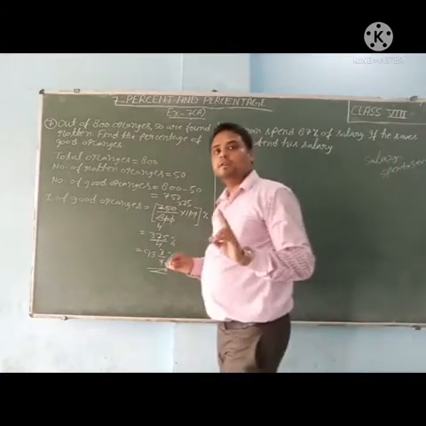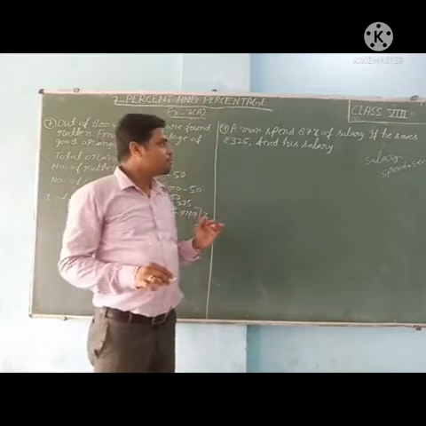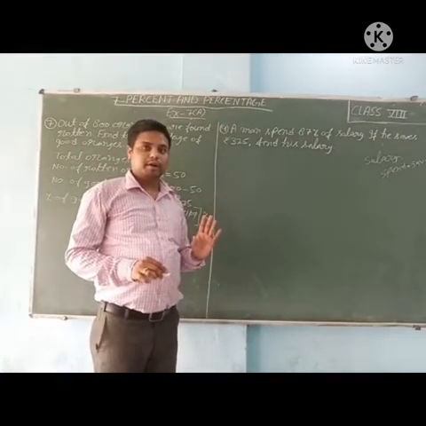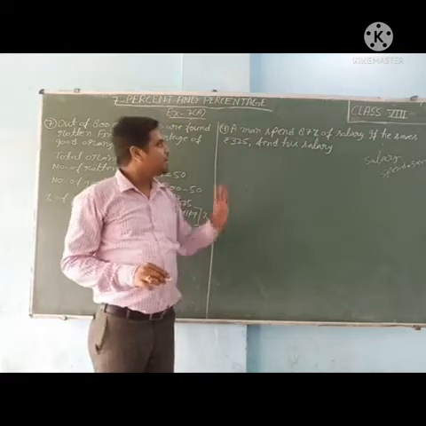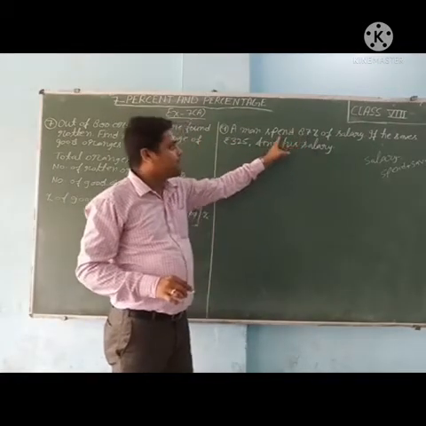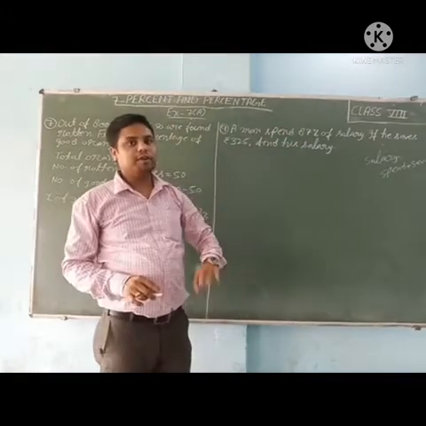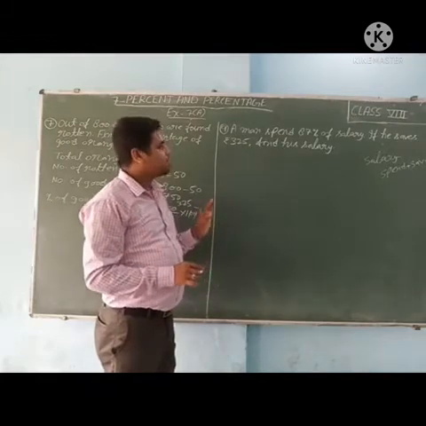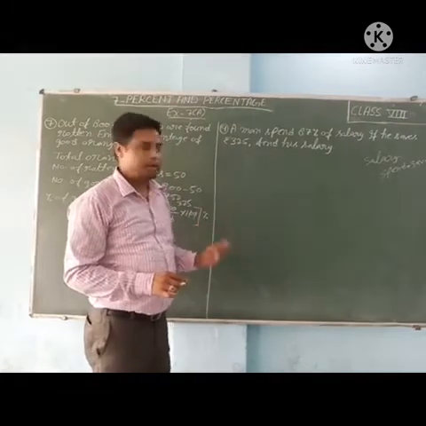Only two things he does. So total percentage is 100. Salary is 100%. From 100%, 87% is spent. So how many percent saved? 13%. So first we will find the percentage saving of salary.